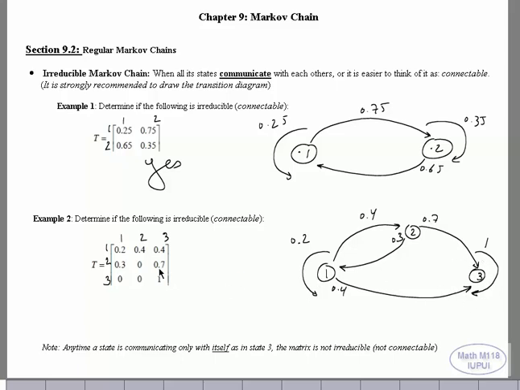So a hint here, anytime in the diagonal you see 1, it means 100% of the traffic around itself. If the 1 is here or there, automatically it is not connectable. If the 1 is here or anywhere else other than the diagonal, then more work has to be done. So here is the 1 between 3 and 3, so 3 to 3. So the answer is no, it's not connectable, it is not irreducible. That's the benefit of the transition diagram, where you can see why it is not connectable.